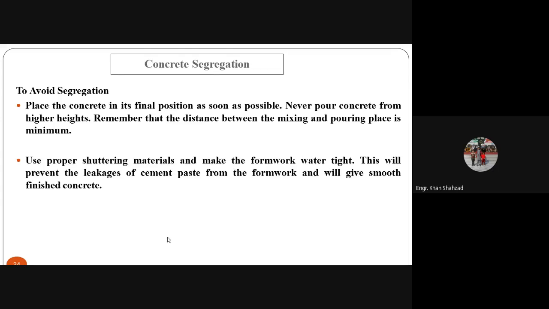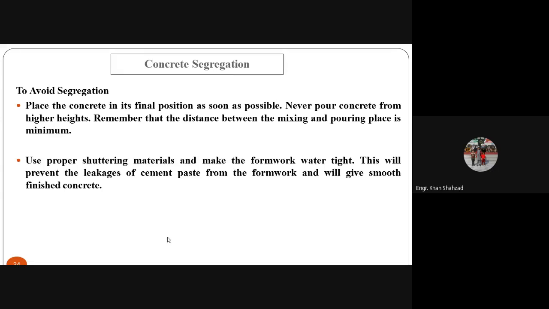How to avoid segregation? Again, place the concrete in its final position as soon as possible. When you have made the concrete, try to take it to the position or the site where you are using it as soon as possible. Never pour concrete from higher heights. Remember that the distance between the mixing and pouring places should be minimum. As I told you, if you are dropping the concrete from heights, it can cause segregation. So you should avoid these things.